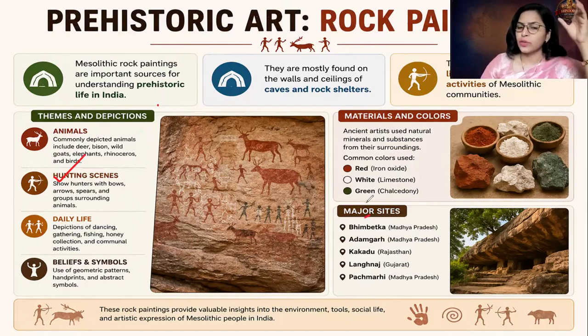What are the major sites? Where do we find these rock paintings? Bhimbetka, which is the most widely studied one. Then Adamgarh in Madhya Pradesh, where rock paintings are also found. Kakadu in Rajasthan, Laglanj in Gujarat, and Pachmarhi, again in MP. Here also you find rock paintings, but predominantly the site known for this is Bhimbetka. Okay, let us move ahead.